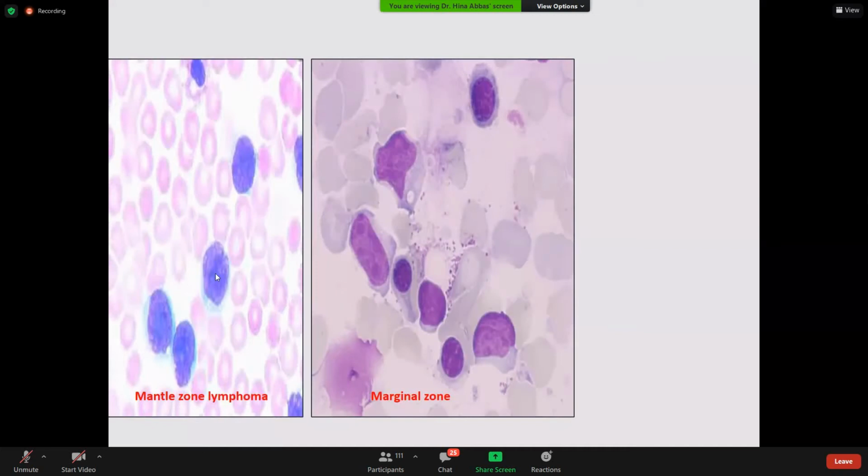The nucleus is somewhat cleaved in these cells, the cytoplasm is scanty, and the chromatin pattern is somewhat clumped. While in the marginal zone, the cytoplasm is more abundant, slightly basophilic. Again, the cleaving can be observed in these cells, and they have a less clumped, more fine chromatin pattern.